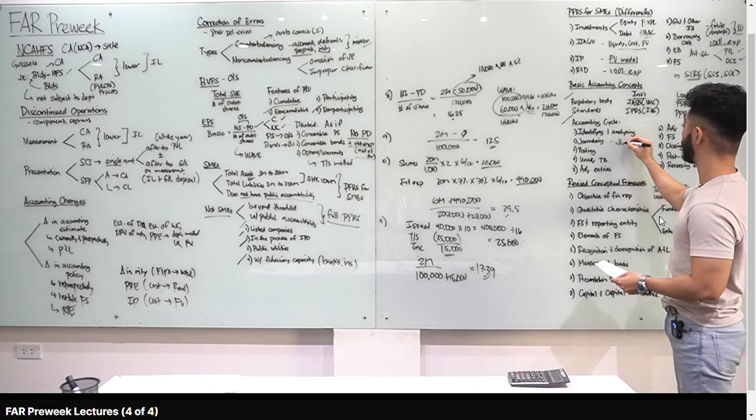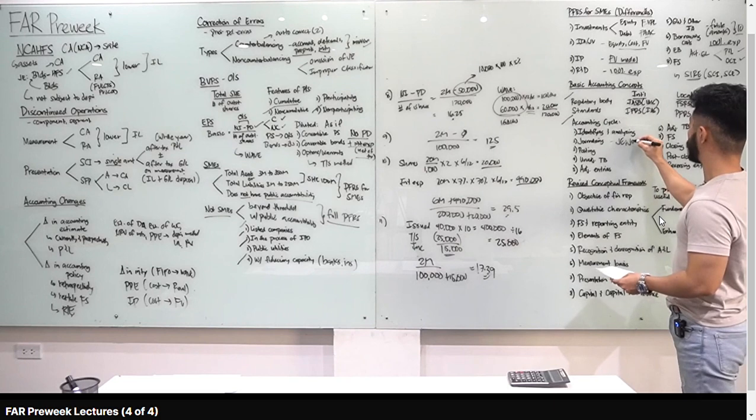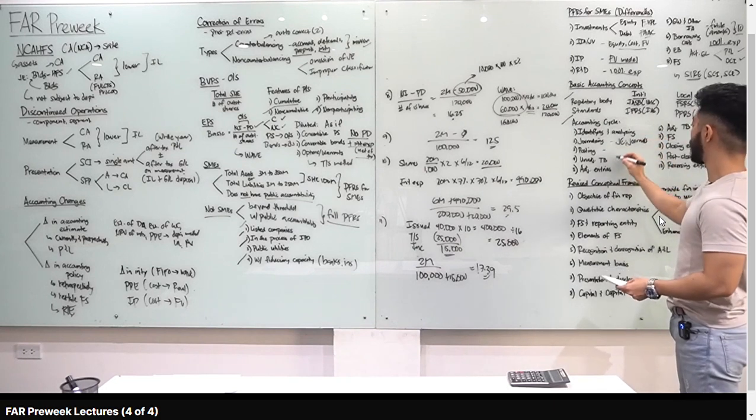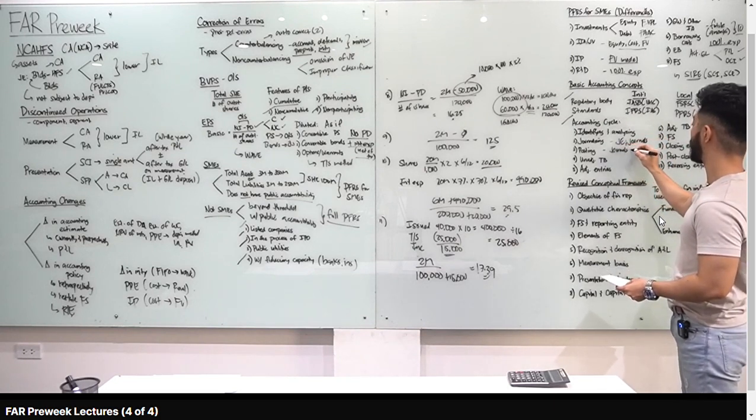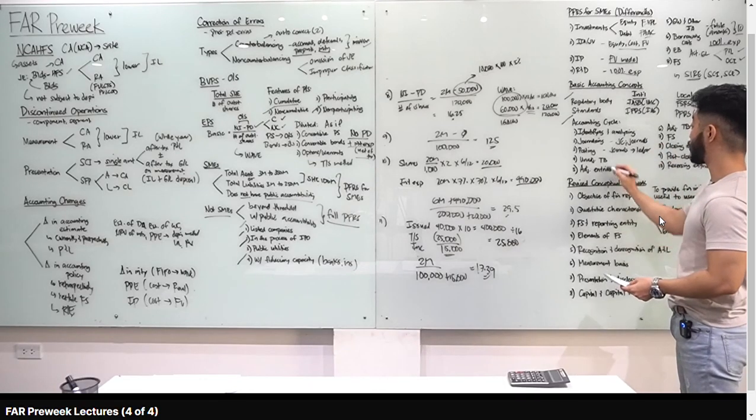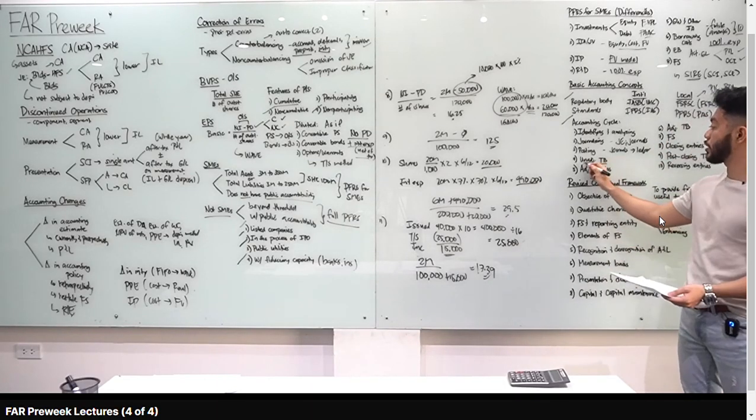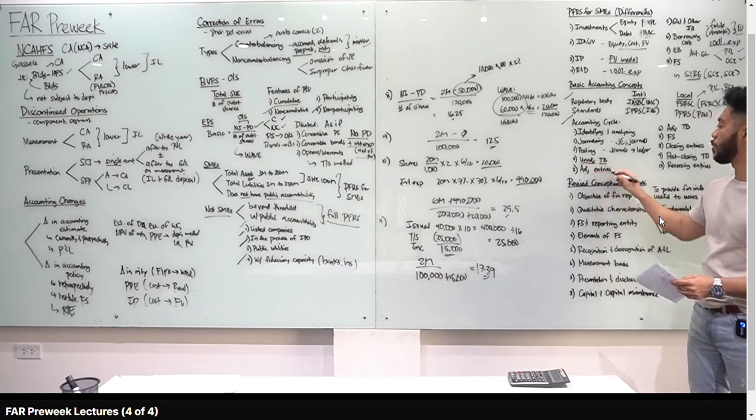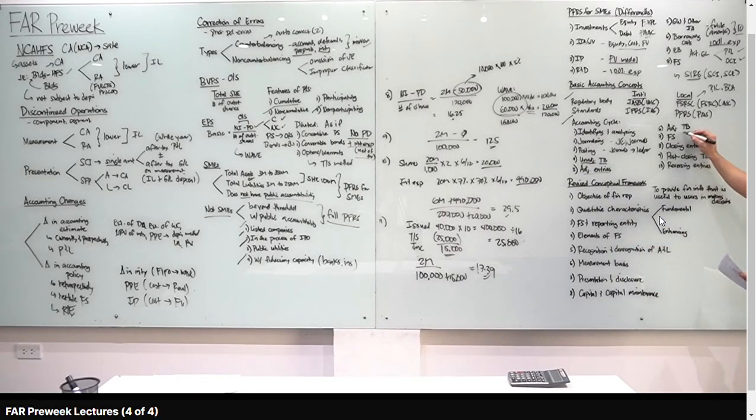So, ito yung may journal entry tayo. Okay? Basically, magre-record tayo sa journals. And posting naman, from journals, ipopost natin sa ledger. Yun yung ibig sabihin ng posting. Unadjusted trial balance. Ibig sabihin, before adjusting entries, kaya unadjusted. And after that, pwede tayo mag-prepare ng adjusting entries, pwede tayo mag-prepare ng adjusted trial balance. And then after that, financial statements: statement of financial position, statement of comprehensive income, statement of cash flows, changes in equity, and notes to financial statements.